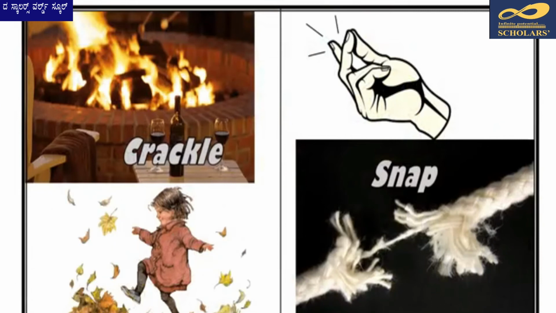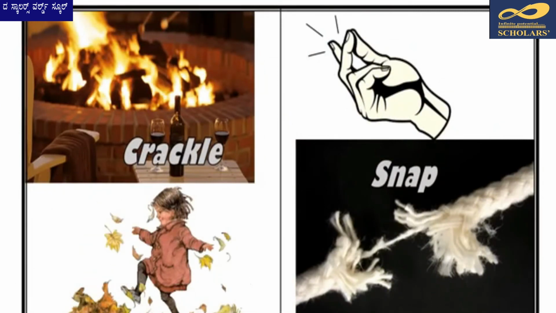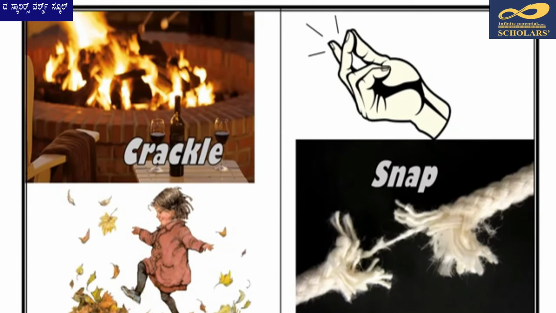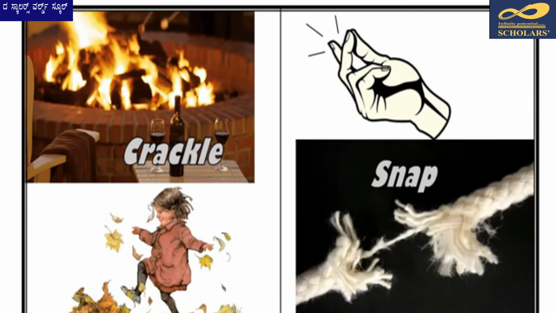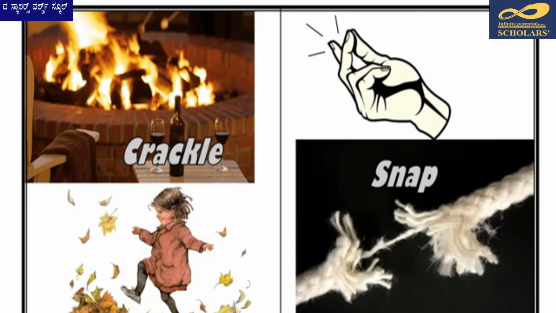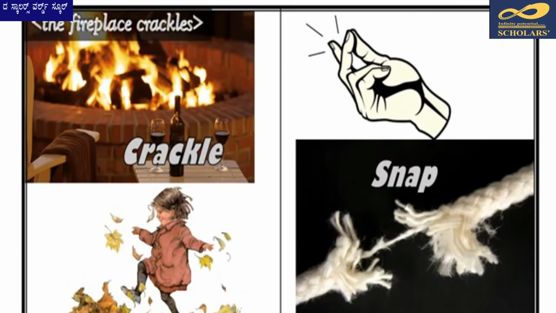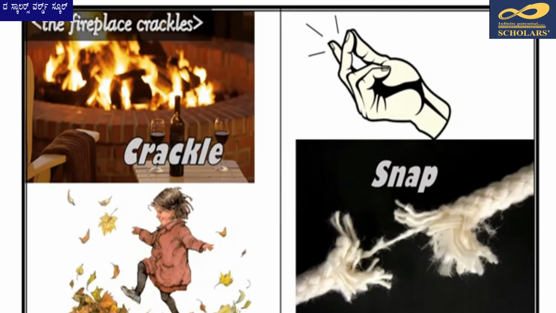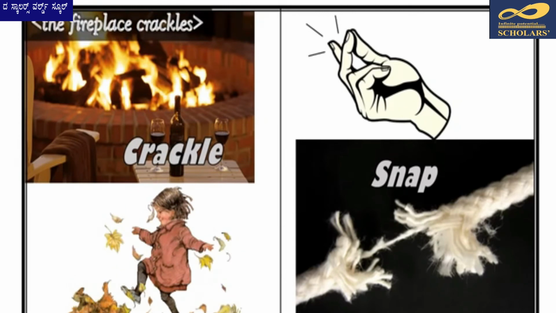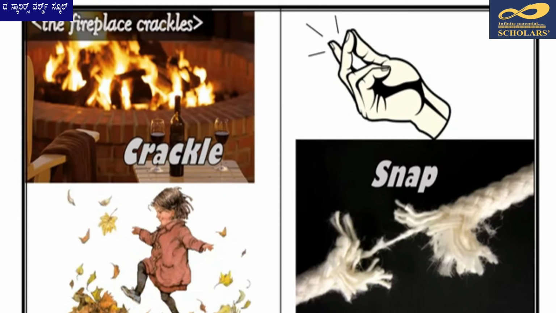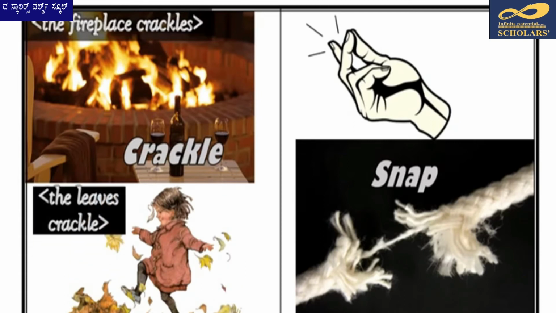Many a time, there could be multiple real-life contexts where we hear the same sound and accordingly the same onomatopoeia word can be used in all these contexts. So, on an icy cold winter night, the fireplace crackles and the family cuddles up beside it. And in a different context, on an autumn evening, when we walk over a pile of dried leaves, they crackle and rustle under our feet.